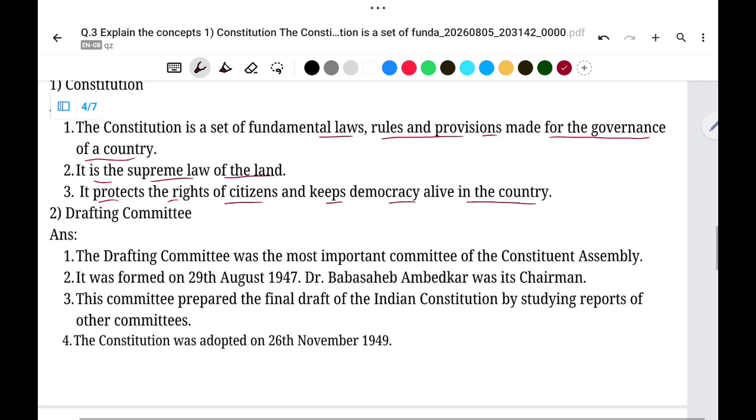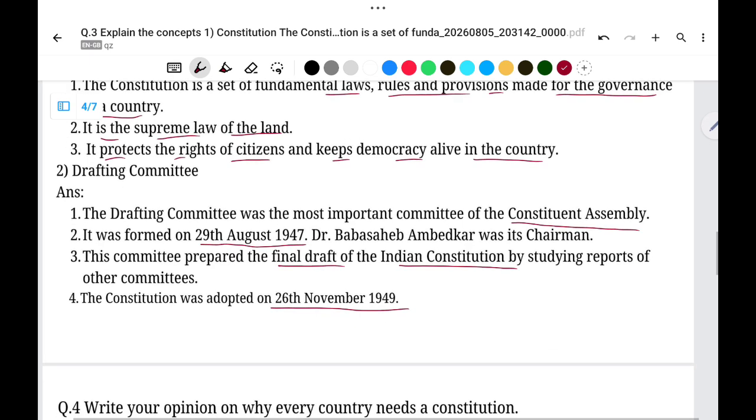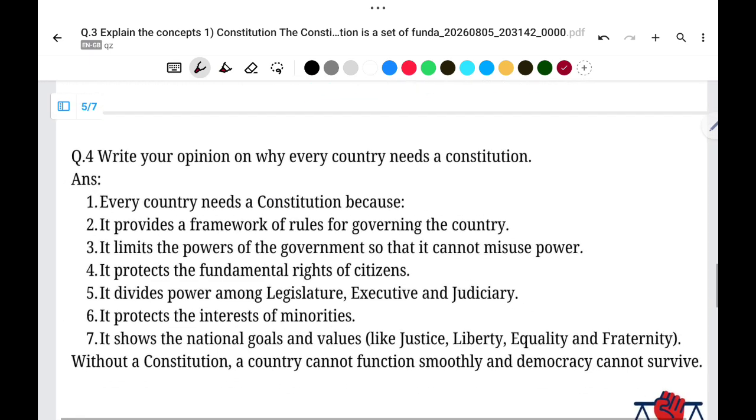Then the second, drafting committee. So the answer is the drafting committee was the most important committee of the Constituent Assembly. It was formed on 29th August 1947. Dr. Baba Saheb Ambedkar was its chairman. This committee prepared the final draft of the Indian Constitution by studying reports of other committees. The Constitution was adopted on 26 November 1949.